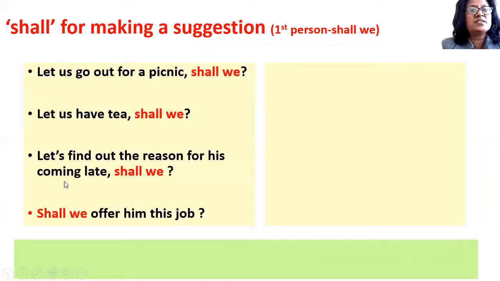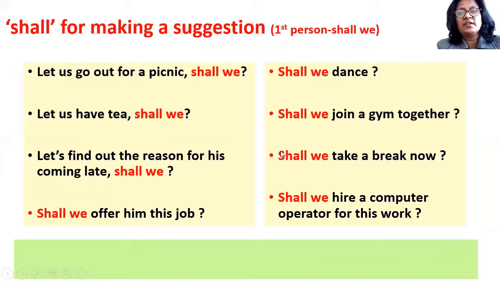Let's find out the reason for his coming late, shall we? Shall we offer him this job? So it is making a suggestion. Shall we dance? Shall we join a gym together? Or shall we take a break now? Or shall we hire a computer operator for this work? These are all examples of suggestion, and when we make suggestions, we always use the construction shall we, and it simply means how about or how is this idea.